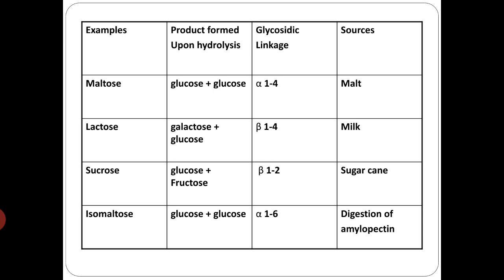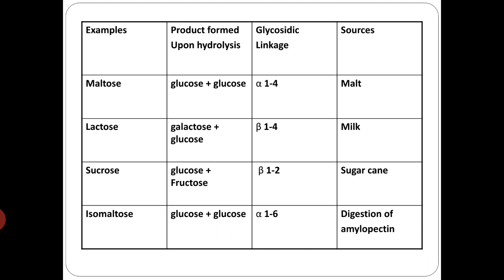So here the tabular column shows the type of disaccharide, what it will produce on hydrolysis, that is, what type of monosaccharide it will give, what the glycosidic linkage is between those two monosaccharides, and what the sources are. Maltose on hydrolysis will give two molecules of glucose.